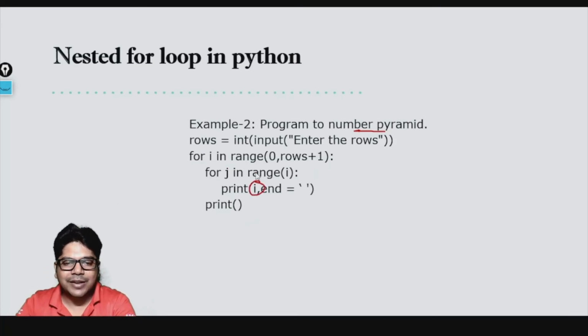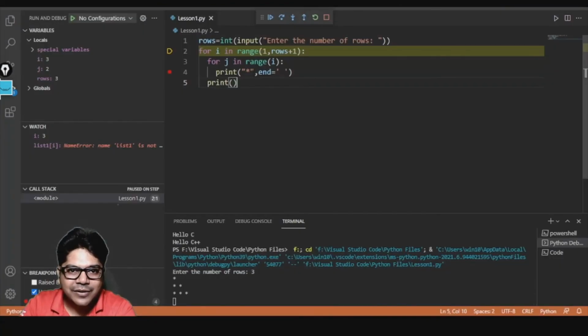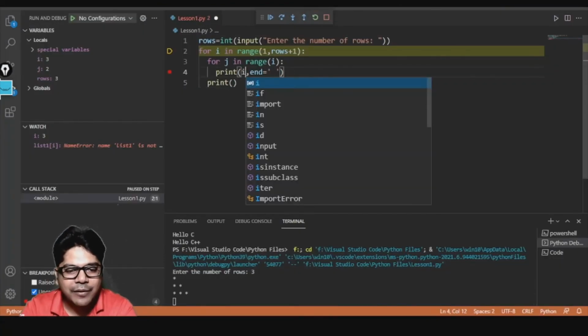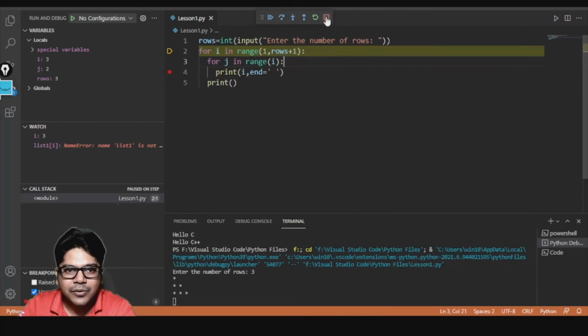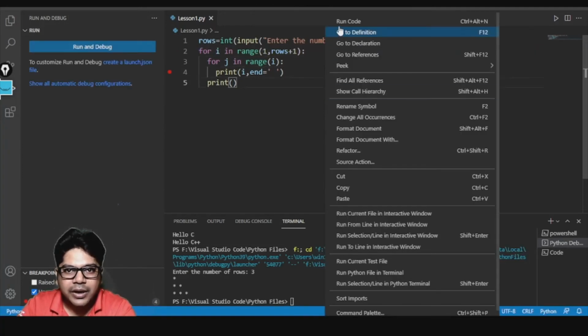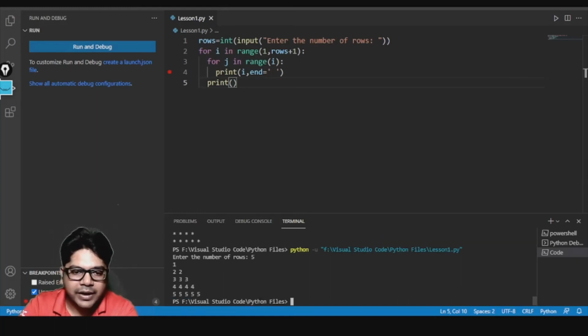Let me go to the same program, and instead of a star, let me just write i over there. I will not do any other thing. If I run this code now, you see what I'm getting. If I'm writing 5, you see 1, 2 2, 3 3 3, 4 4 4 4, 5 5 5 5 5. So it basically shows you that when i was 1, j was running 1 time. When i was 2, j was running 2 times. When i was 3, j was running 3 times. When i was 4, j was running 4 times. And when i was 5, j was running 5 times. This is what it is showing you.